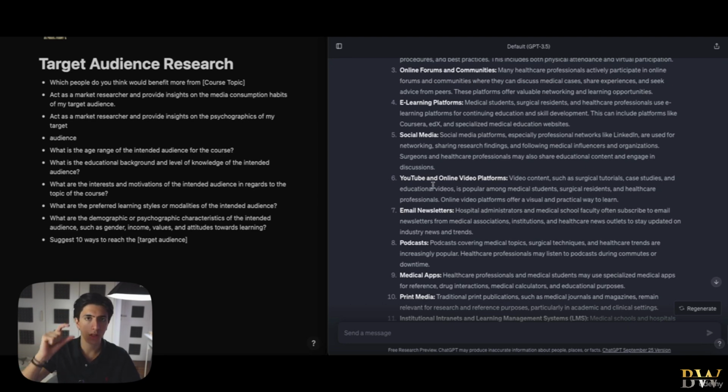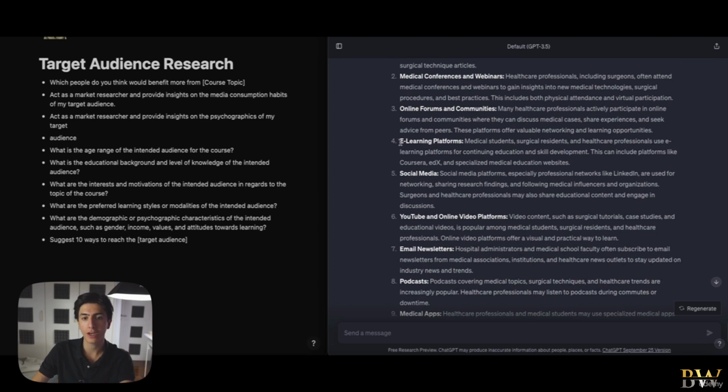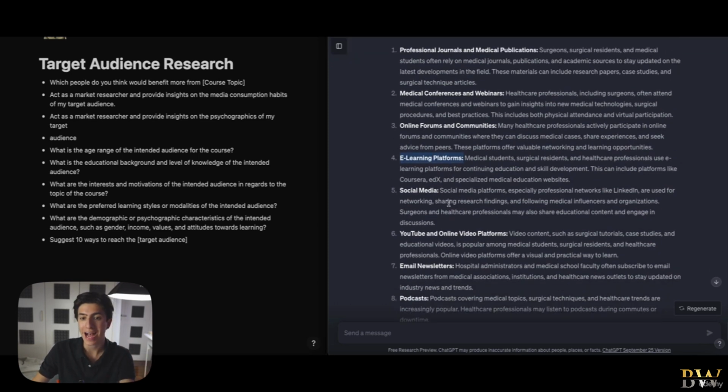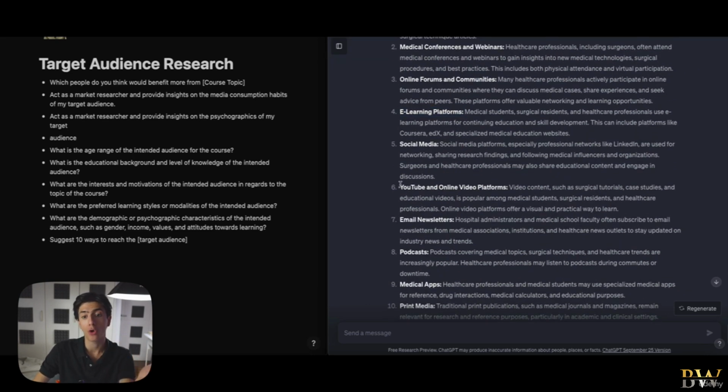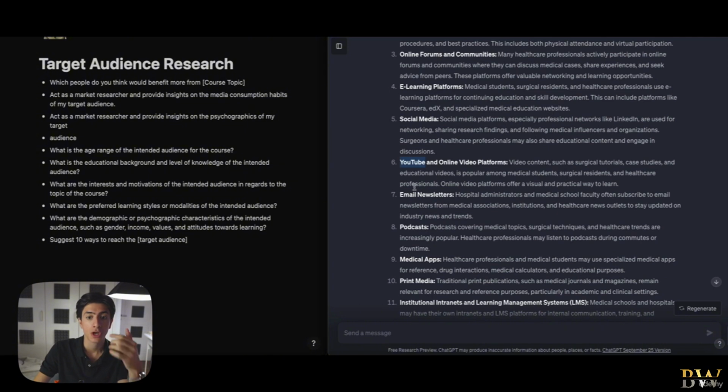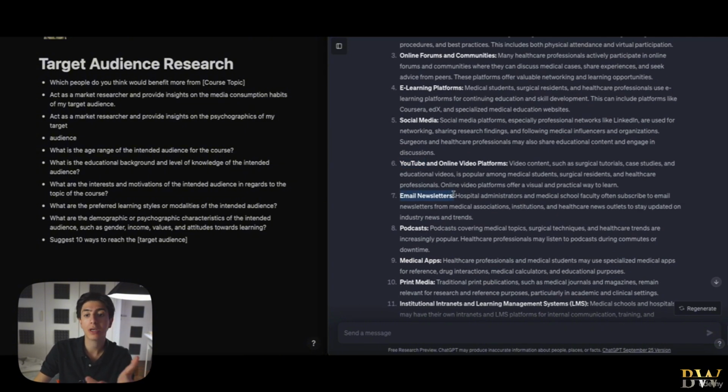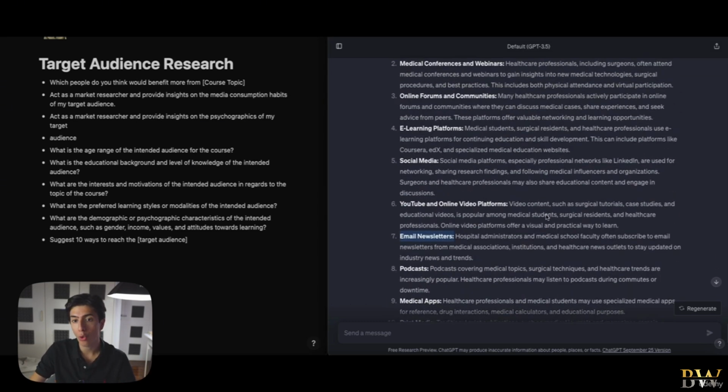Now, each and every single one of those categories of content destinations online has a specific way that we need to create content in order to appeal to its algorithm. So you can imagine that e-learning platforms, for example, in order to reach those people there, we need to drive ads, or to pay for ads to have our content be seen there. On YouTube, though, we can create organic content and distribute it based on our target audience. On email newsletters, our content should be completely different than on YouTube, on podcasts. So how cool is that, we already know where those people hang out?